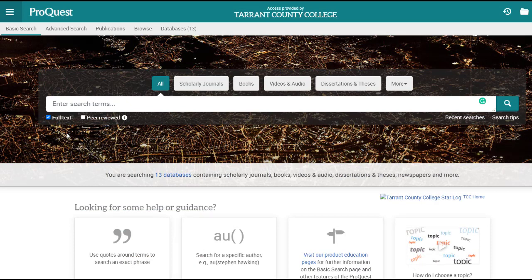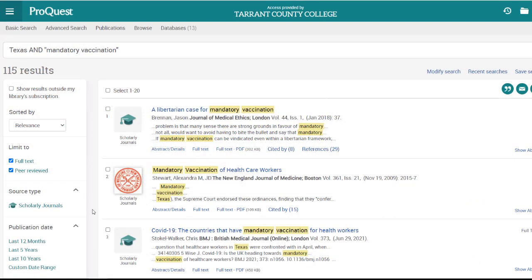Let's say you were writing about whether mandatory vaccinations should or should not exist in Texas. Pull out the keywords to put your search together. For example, Texas and "mandatory vaccination." This will get a set of results with the word Texas and the word mandatory next to vaccination. The quotation marks tell the database to put those words next to each other in that order. Check the box to limit to peer-reviewed information. Finally, you can limit your results to the last 5 years and check out what you found.